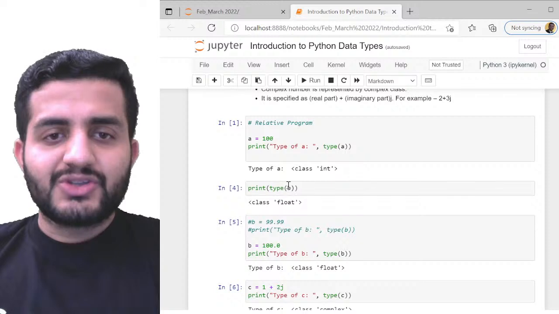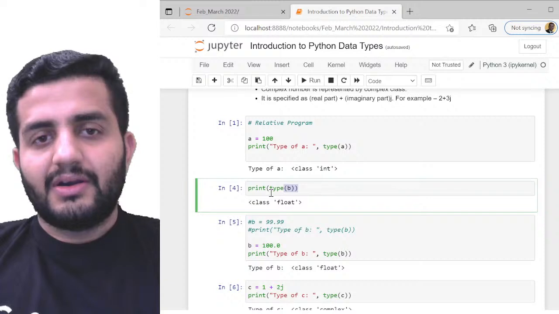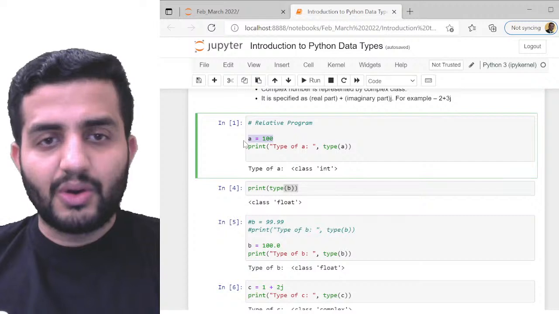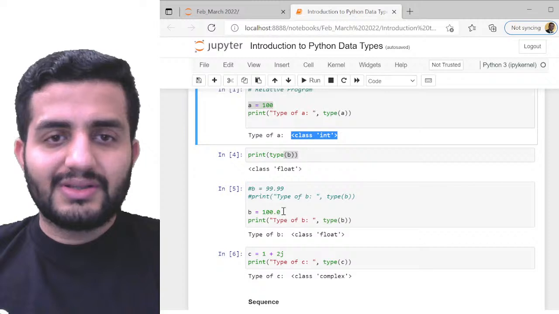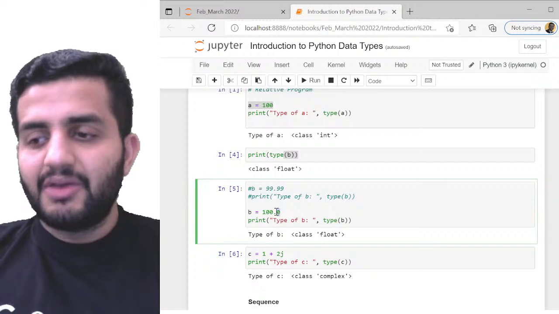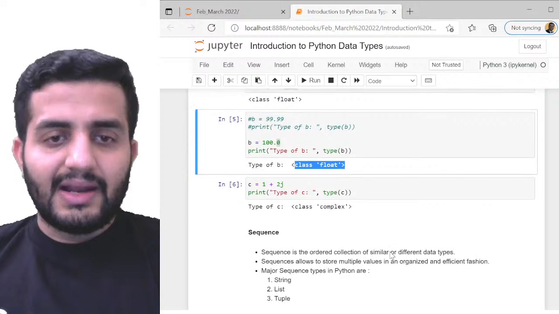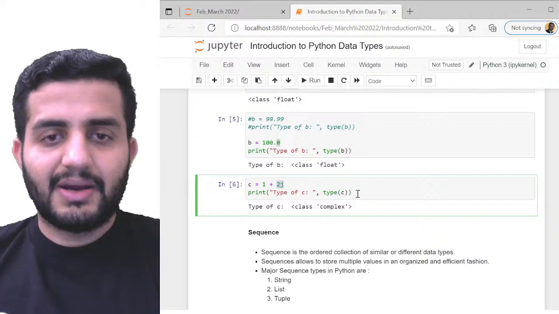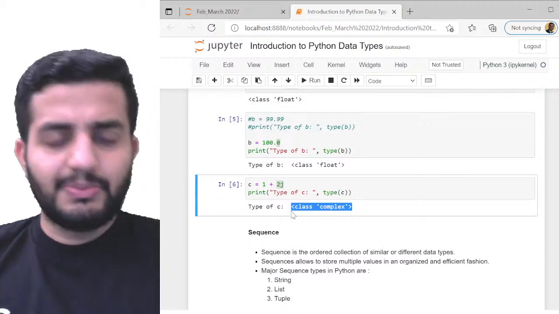We saw that we use the function type to check the class of the variable we have loaded. We loaded the variable 100, which is a whole number, and the class shows as int. Likewise for float, the same number just adding a decimal, even if there's nothing after the decimal, is still a float data type because it has a decimal point. It gives you the class as float. Likewise for complex, we have the real plus the imaginary part defined by j, and the class is going to be complex. Simple as that. Should be clear.